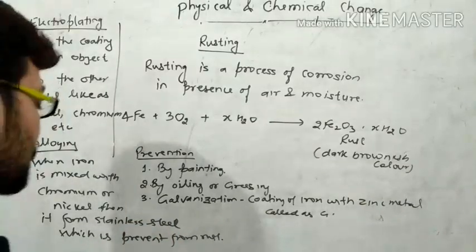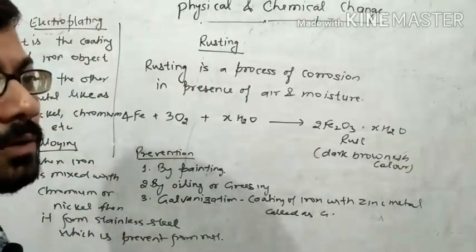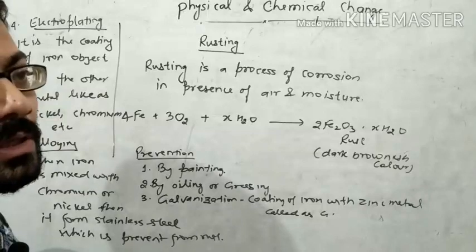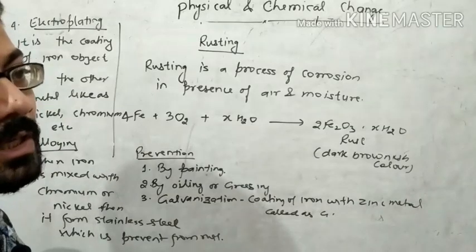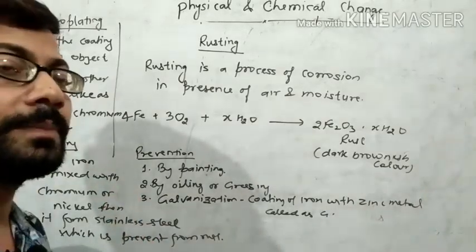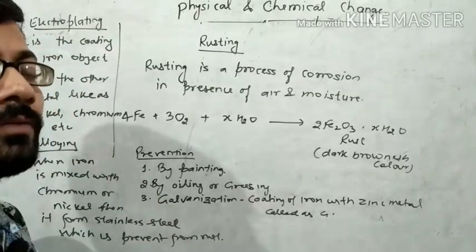Iron is mixed with nickel or chromium, then it forms stainless steel and there is no formation of rust. So these are the concepts of the rusting of iron.